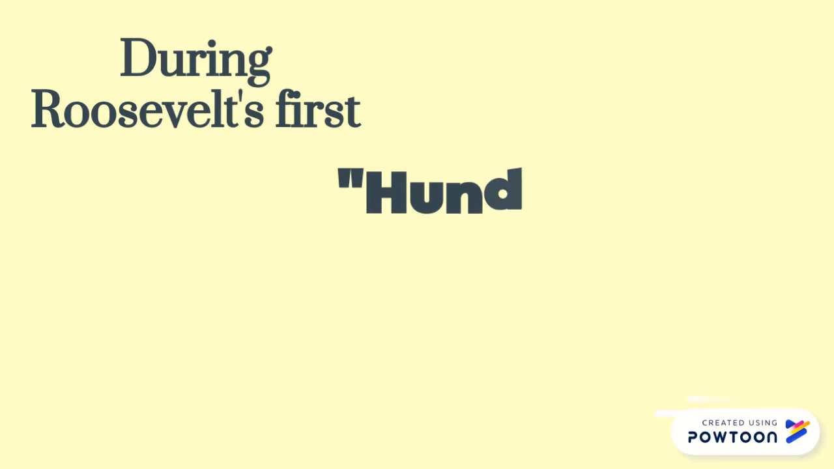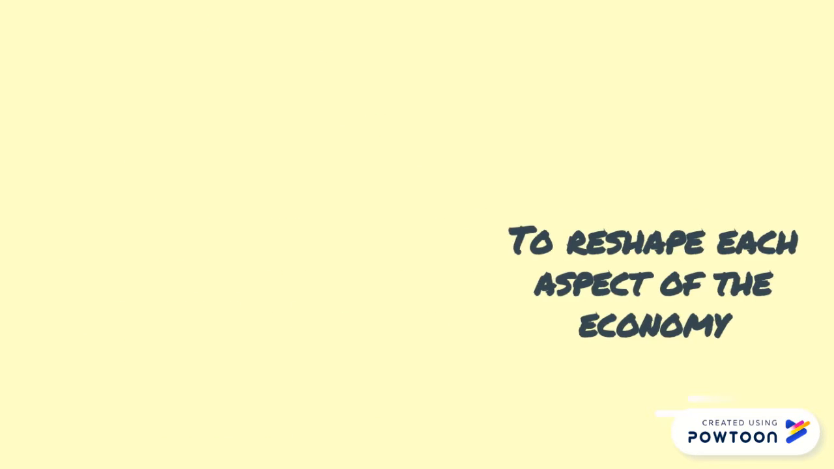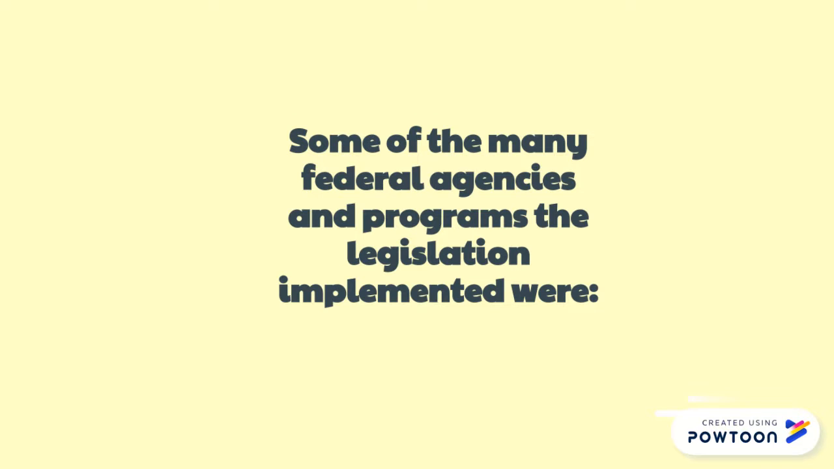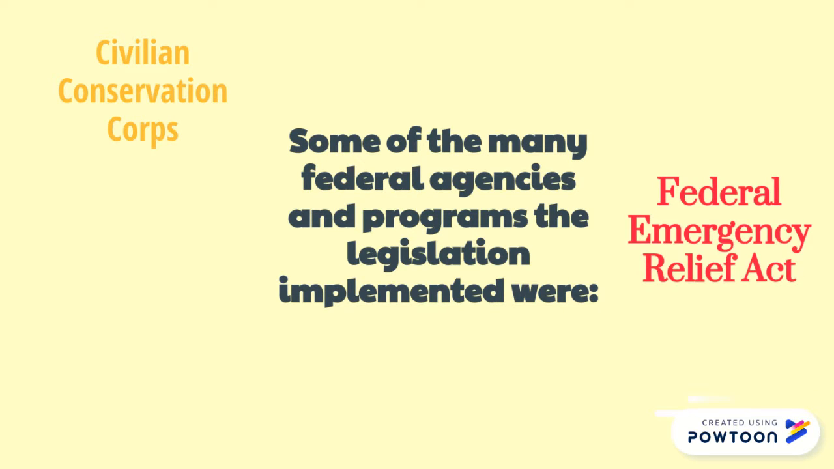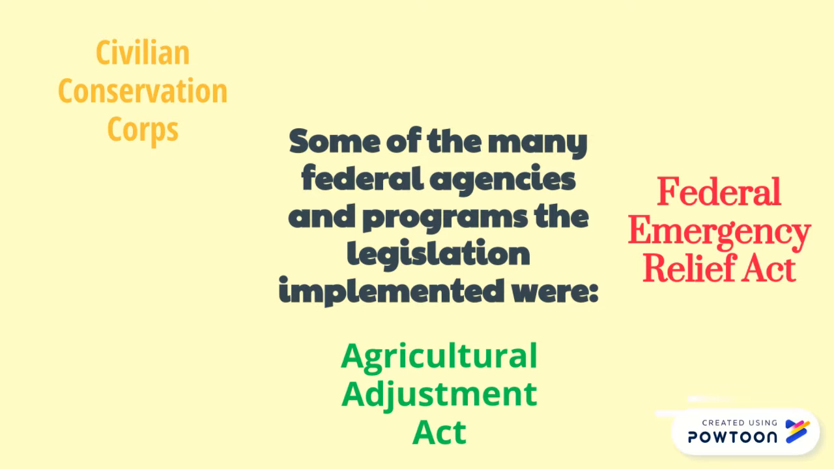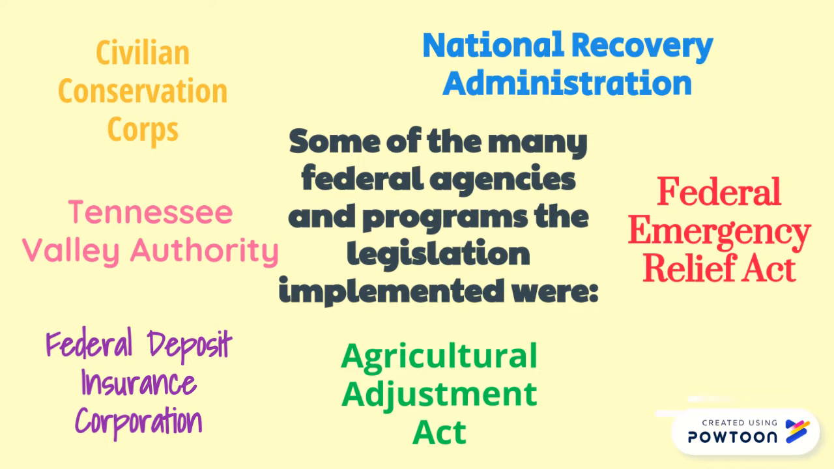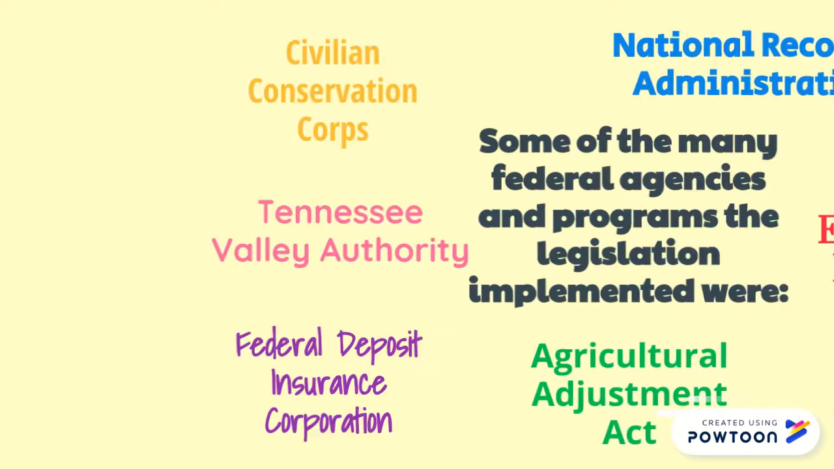During Roosevelt's first 100 days in office, he passed 15 major bills to reshape each aspect of the economy. Some of the many federal agencies and programs the legislation implemented were the Civilian Conservation Corps, the Federal Emergency Relief Act, the Agricultural Adjustment Act, the Tennessee Valley Authority, the Federal Deposit Insurance Corporation, and the National Recovery Administration.